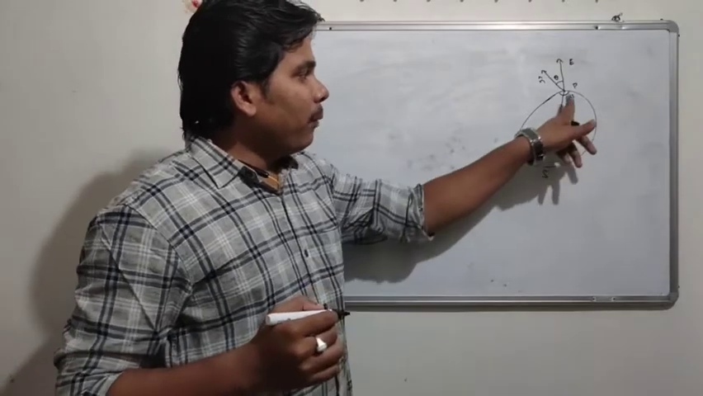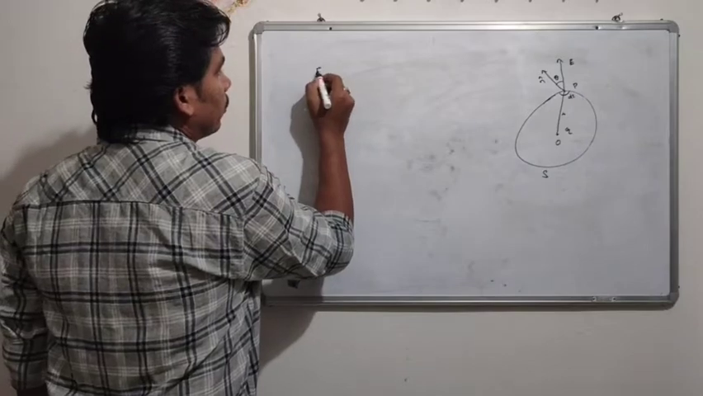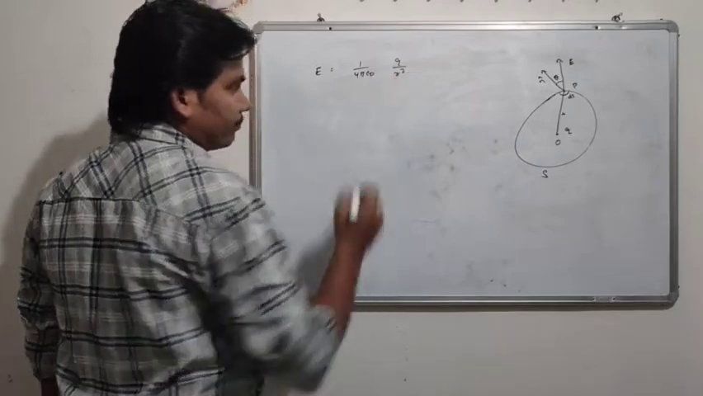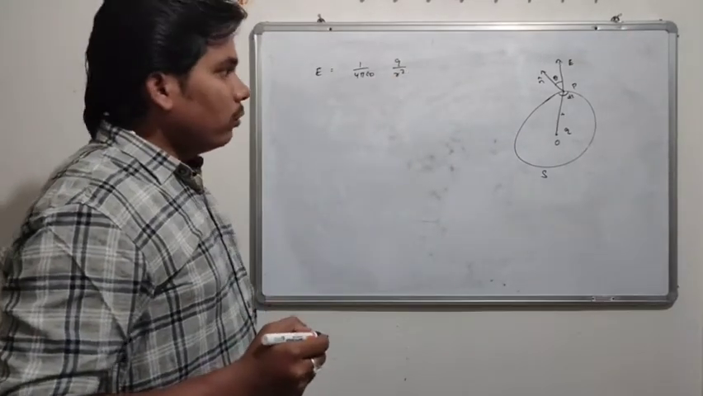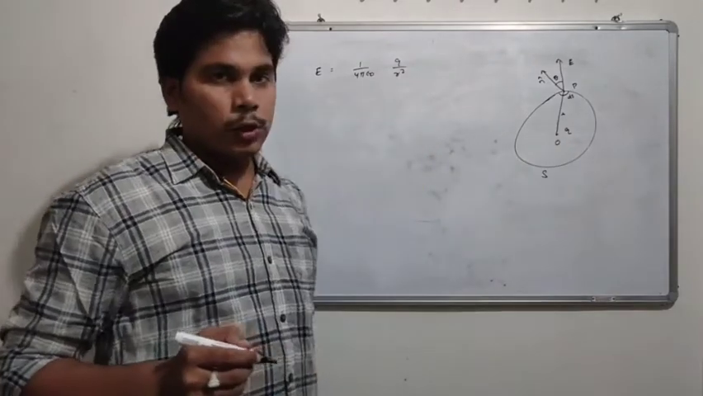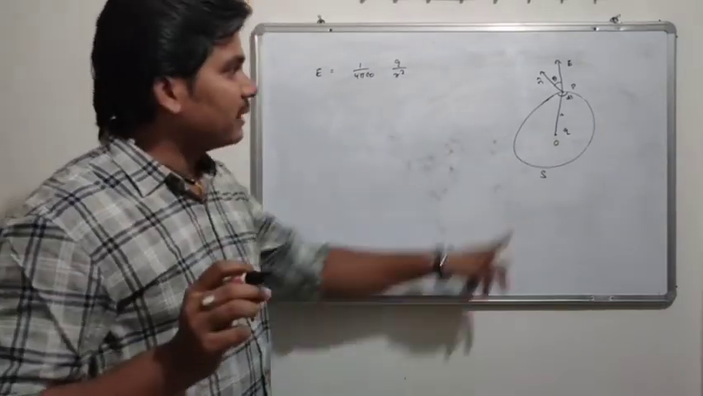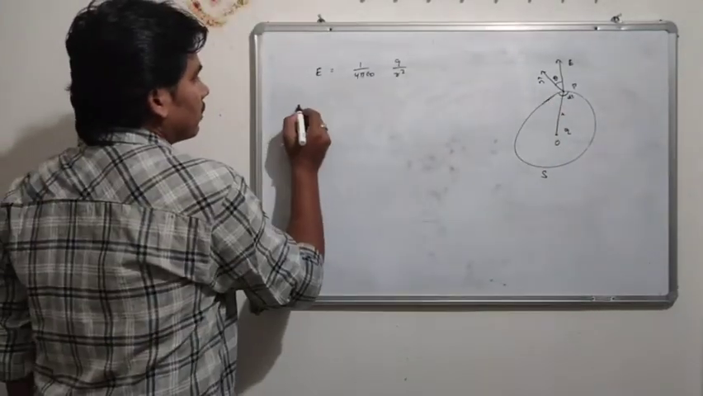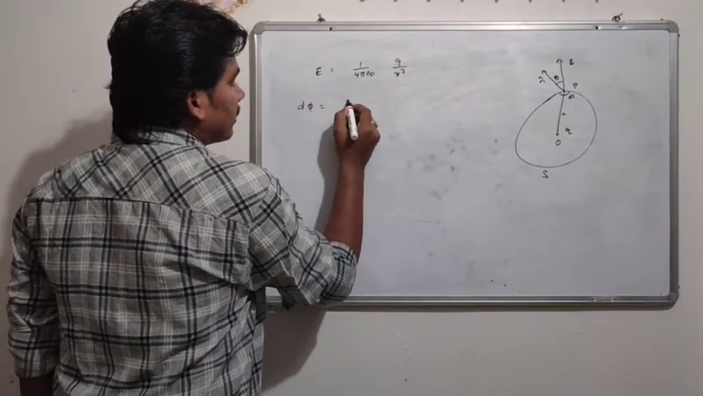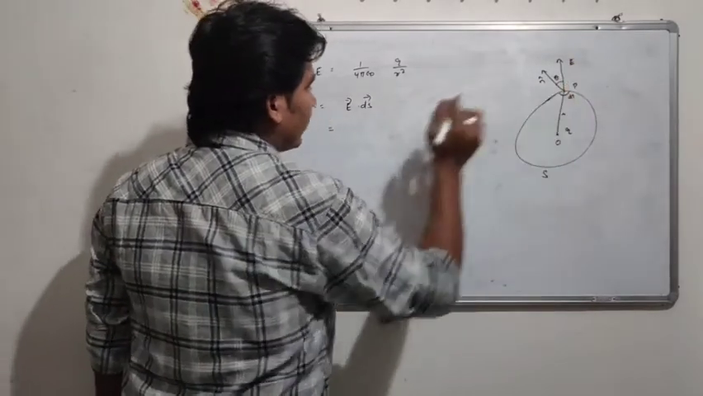Now at point P, using Coulomb's law, I can find the electric field intensity E equal to 1 by 4 pi epsilon naught Q by R square. As we know, Coulomb's law, electric field intensity E equal to 1 by 4 pi epsilon naught Q by R square. Now we will find the flux at the point dS, flux d phi, I will find d phi equal to E dot dS.